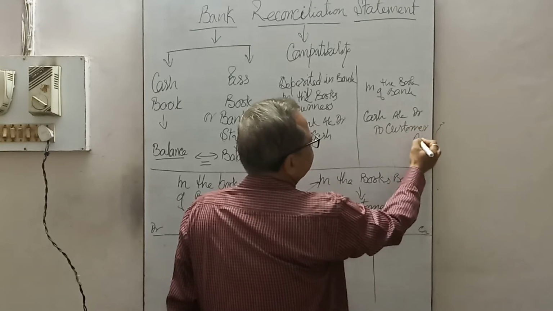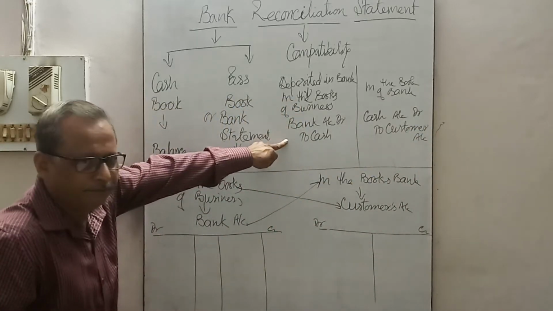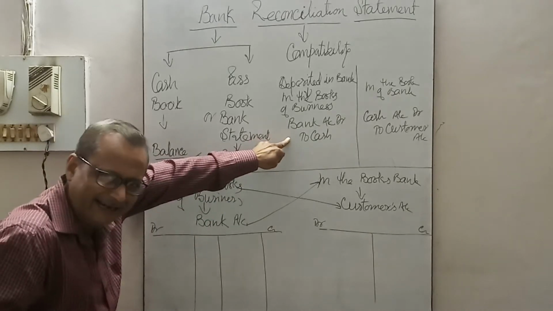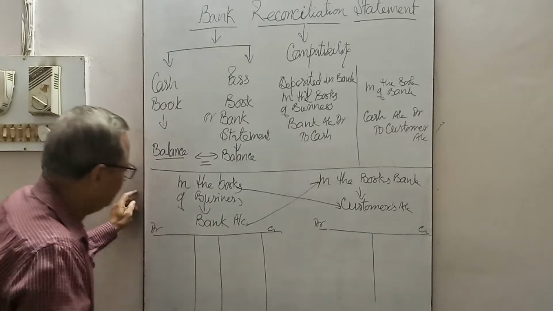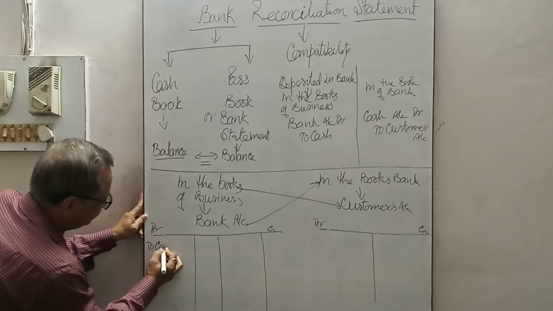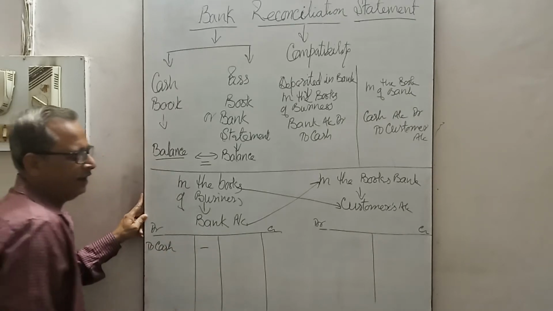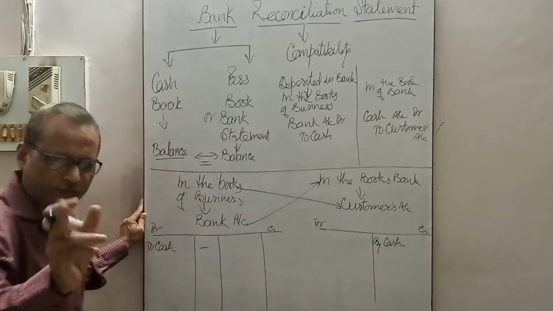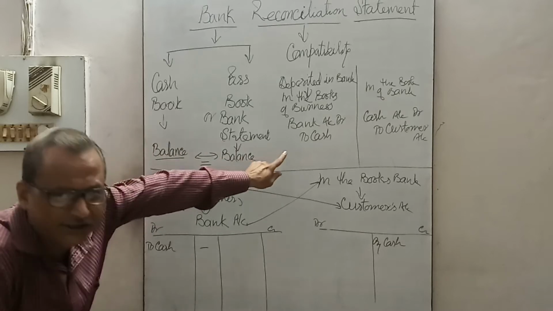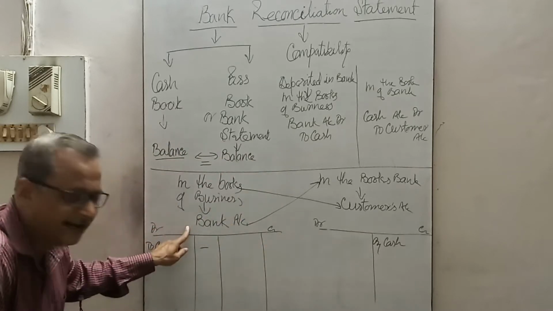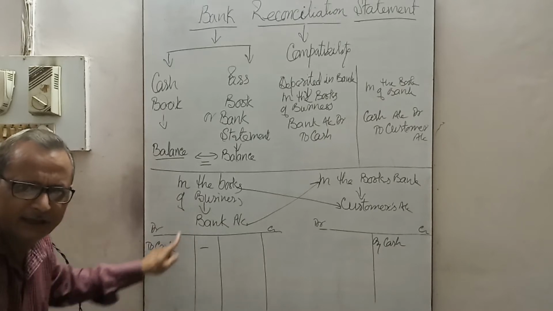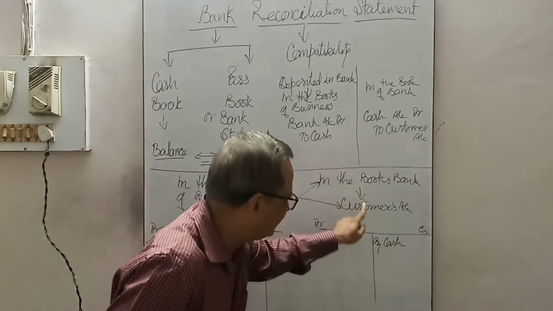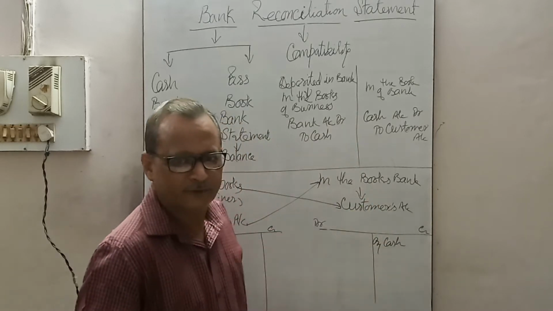Now the business will record this transaction in a journal entry, then it is posted into the ledger or cash book, where you will write 'to cash', and the banker will write 'by cash'. So if money is deposited in the bank, that is debited in the business book under the bank account, and the same deposit is credited in the customer's account in the bank.